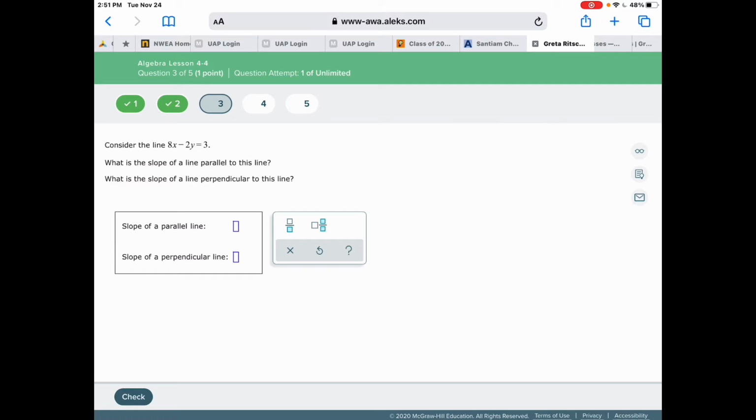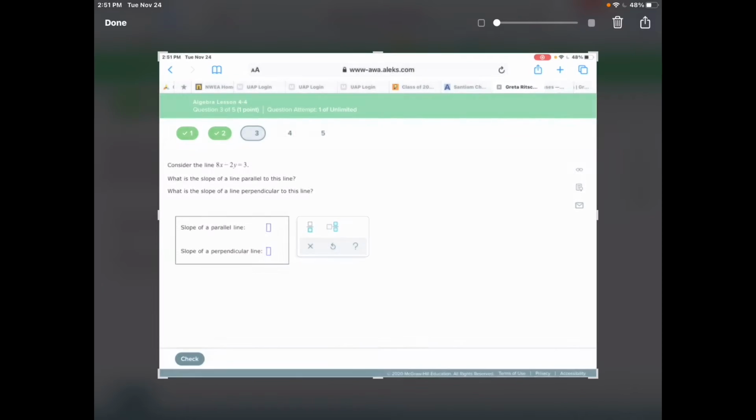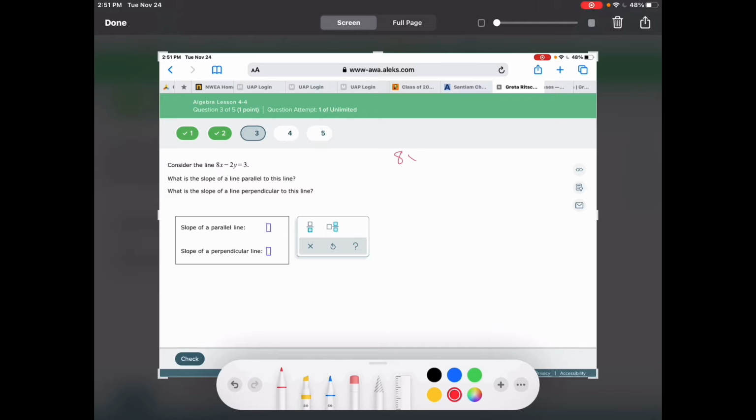In number 3 it says consider the line 8x minus 2y equals 3. That happens to be standard form. It says what is the slope of the line parallel and what is the slope of the line perpendicular? So we need to find out what the slope is. Standard form is not super handy, but we can easily change it around into y equals mx plus b so that we can see the slope more easily. So we want the y to stay there, but we need the x to go to the other side. So I have negative 2y equals negative 8x plus 3. And then I need to get rid of this negative 2. It's kind of tricky, so watch carefully.